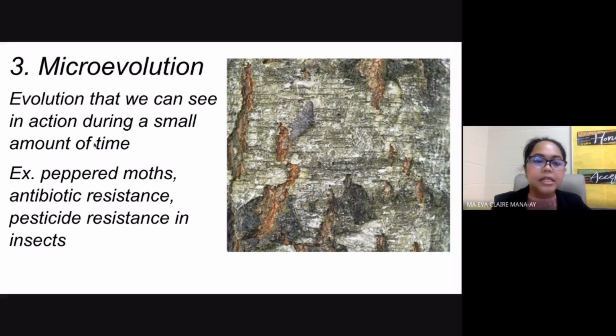So examples here would be your peppered moths, antibiotic resistance, pesticide resistance in insects, okay? So say you got sick, and you have taken your antibiotics. Say your doctor has given you an antibiotic that was just 5 milligrams, that was just the dosage of your antibiotics. Now, the first time that you take it in, it's still effective.